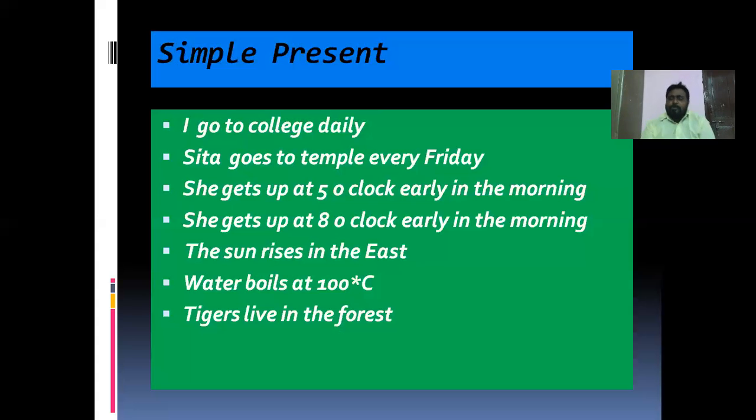Truth, universal. Birds fly in the sky. Okay, birds fly in the sky. Pakshulu akashamlo egurutayi. This is also a universal truth.